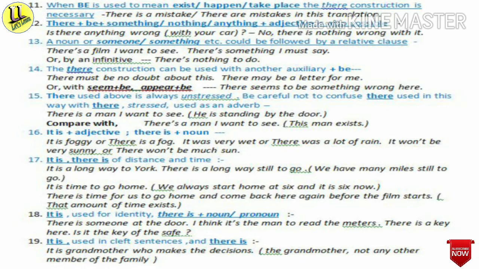And then about point number 16. It is plus adjective and there is plus noun. Now, you mark these constructions. It is foggy. There is a fog. That means it is foggy means there is a fog. It was very wet or there was a lot of rain. It will not be very sunny or there will not be much sun.